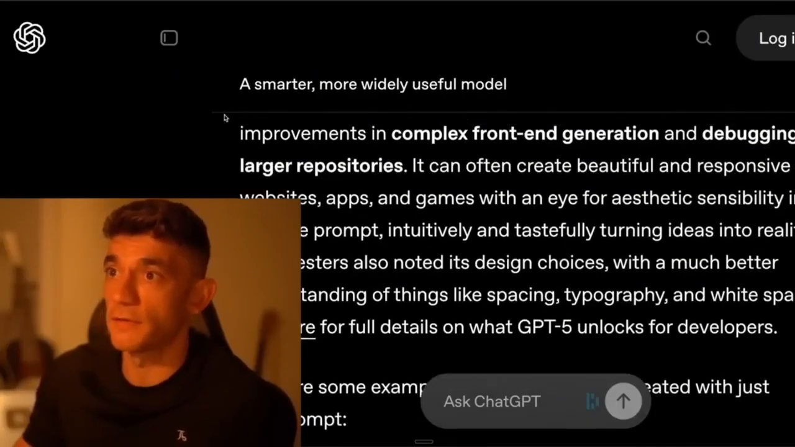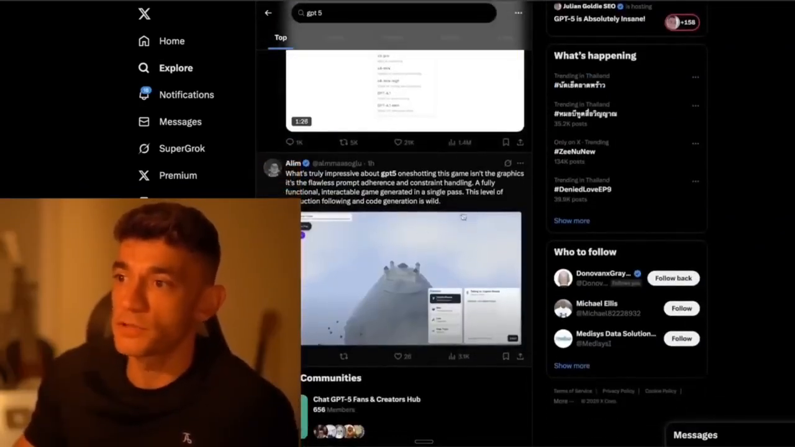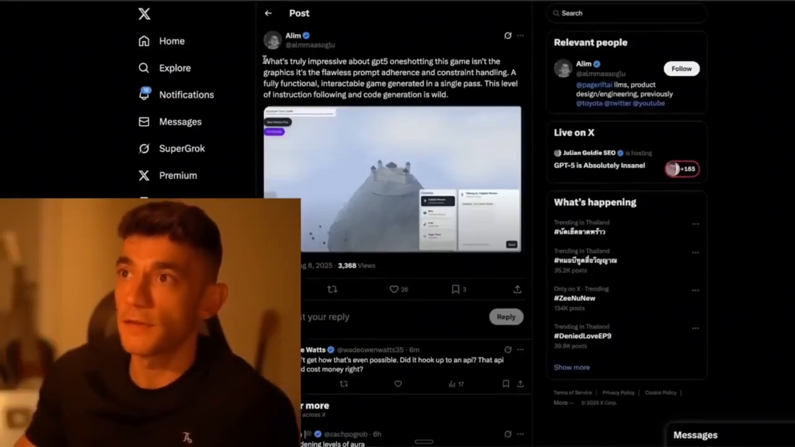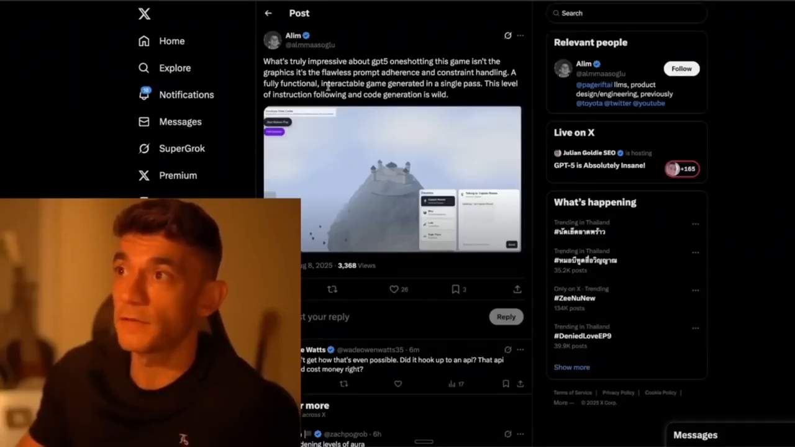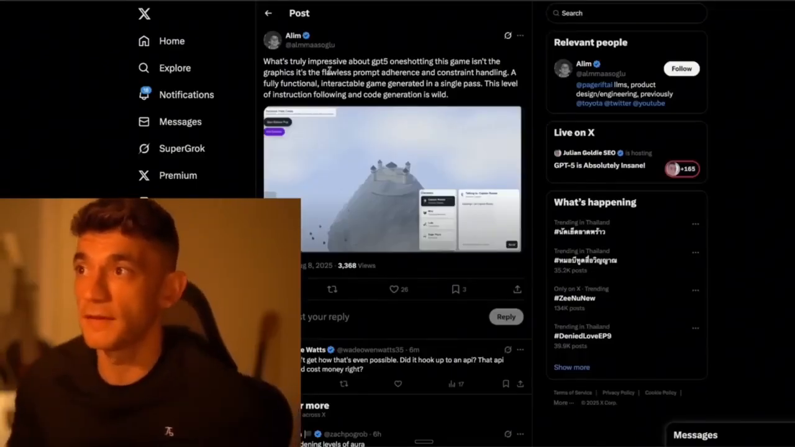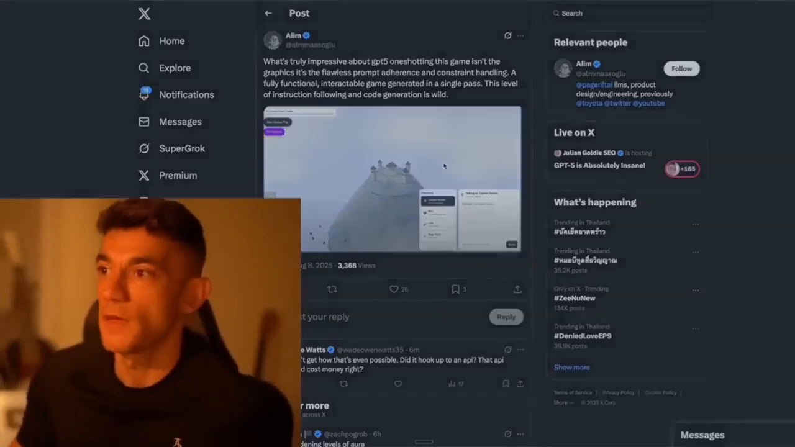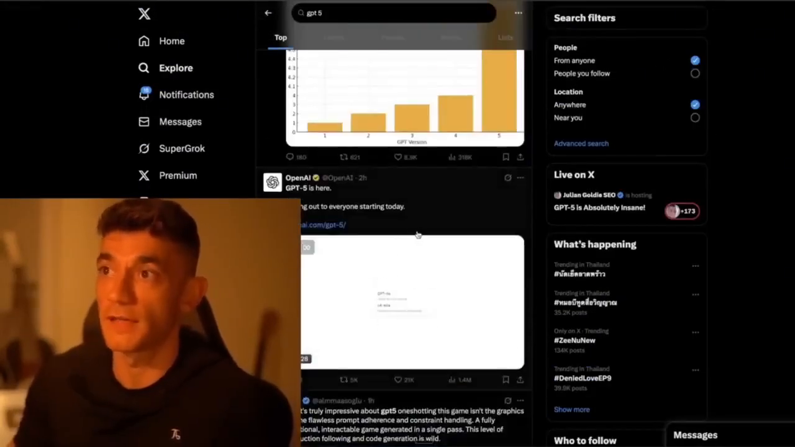The other interesting thing here is it's good at front-end generation, right? So for example, if we have a look at what people are generating with it, people are one-shotting games. It's pretty crazy. If we have a look at this tweet from Aline, he said, what's truly impressive about GPT-5 one-shot in this game is not the graphics, it's the flawless prompt adherence and constraint handling. A fully functional, interactable game generated in a single pass. This level of instruction following and code generation is wild, right? And you can see an example of what that looks like right here. So you can basically one-shot games on the front end, that sort of thing.